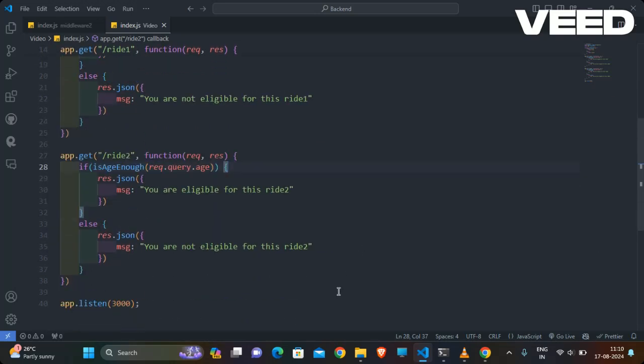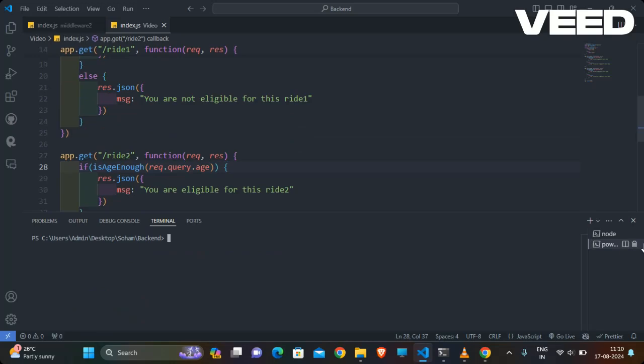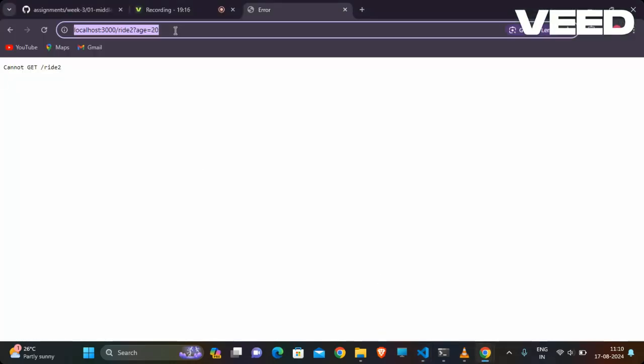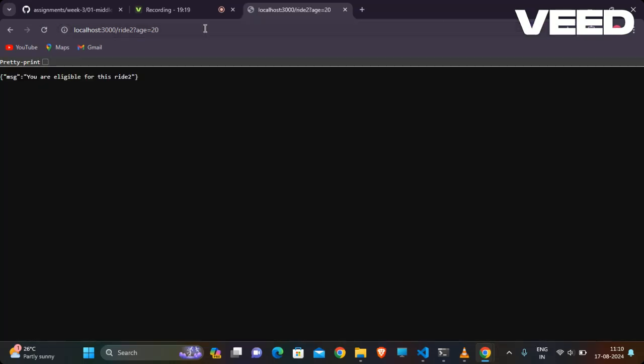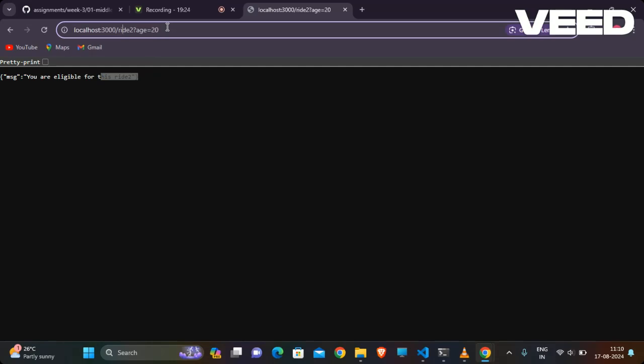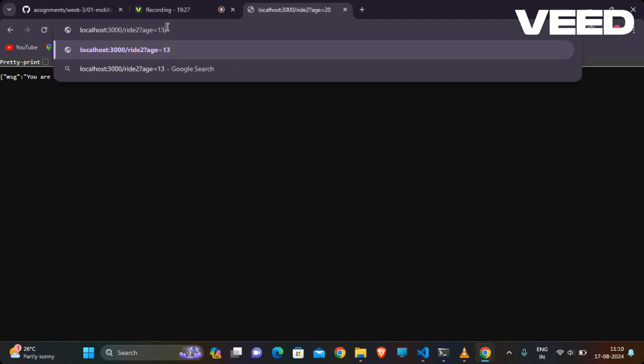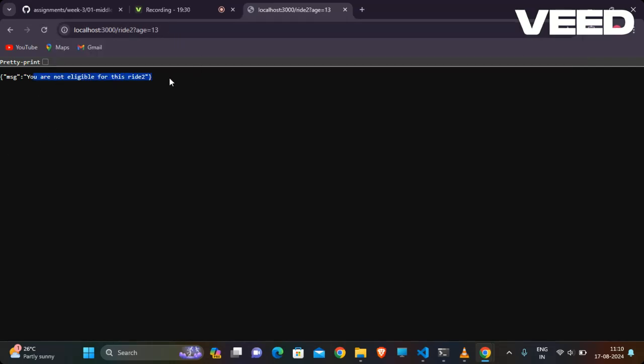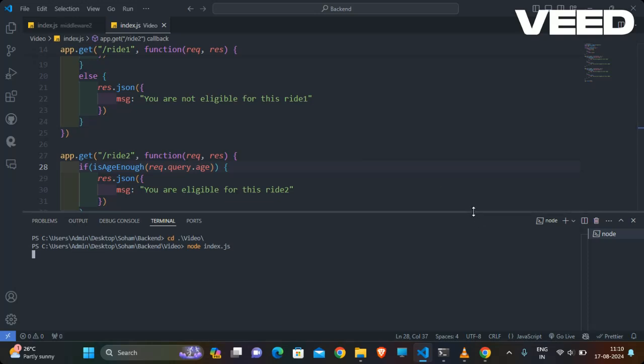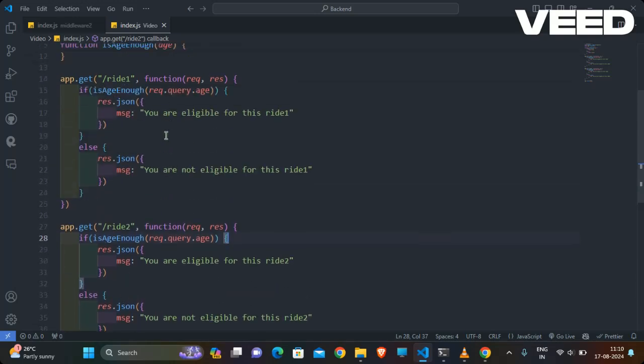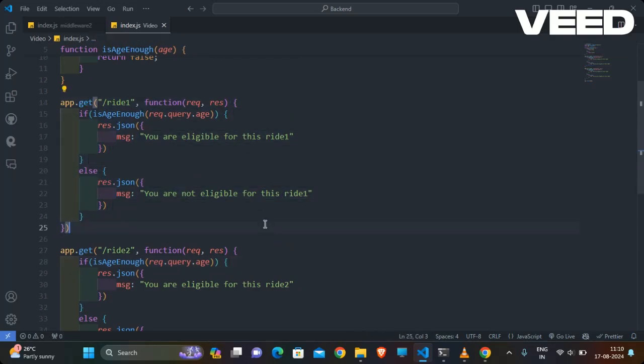And yeah, I think I had forgotten to do that. So okay, if age of that person, so you are eligible for ride 2. Okay, and if the age of person will be less than 14, let me write, and you are not eligible for this ride 2. Okay, so this whole code I am doing entirely on the routing kind of stuff.